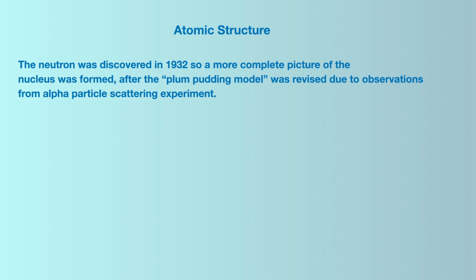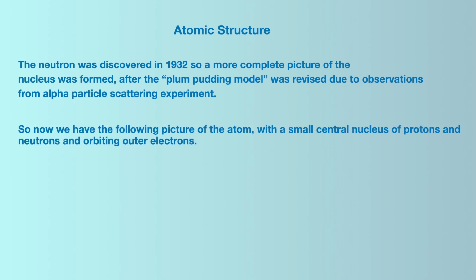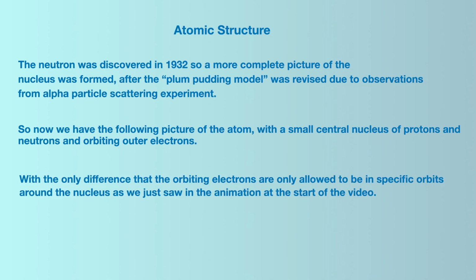After the structure of the atom was deduced from the Rutherford lab experiment in 1909, it was not until 1932 when the neutron was discovered, and so a more complete structure of the nucleus was formed. So now we have the following picture of the atom with a small central nucleus of protons and neutrons and orbiting outer electrons, with the only difference that the orbiting electrons are only allowed to be in specific orbits around the nucleus, as we just saw in the animation at the start of the video. This now gives us the current model of the atom.